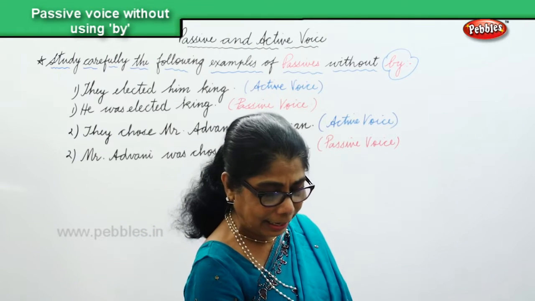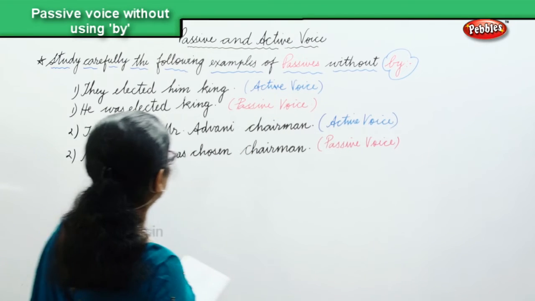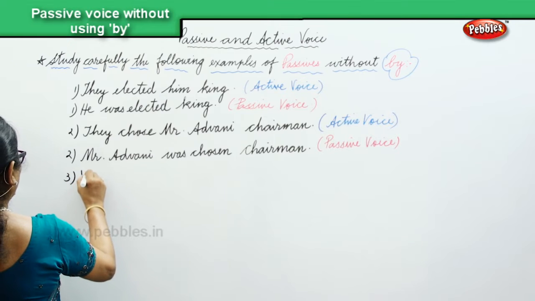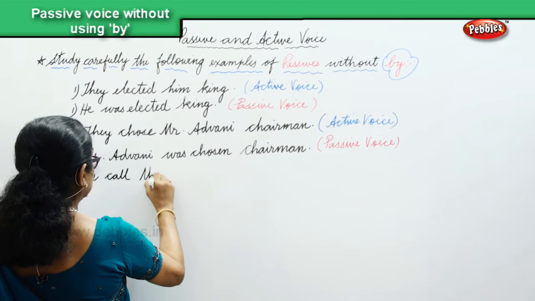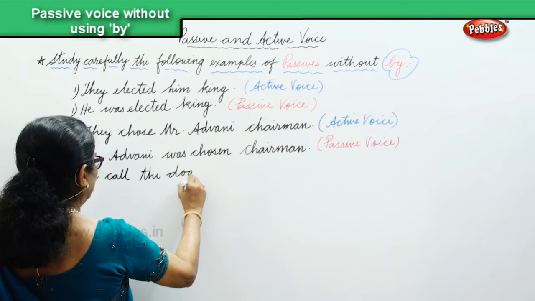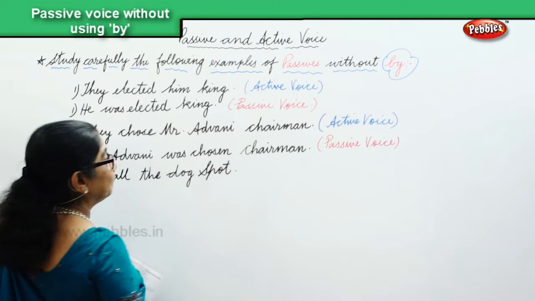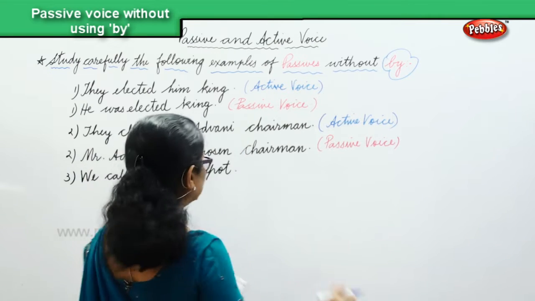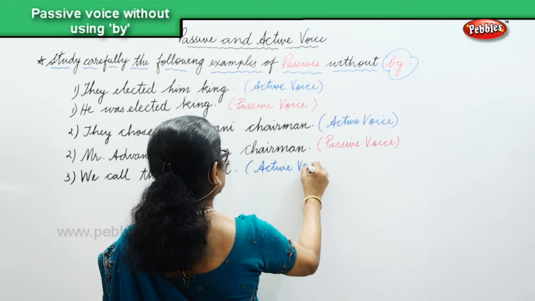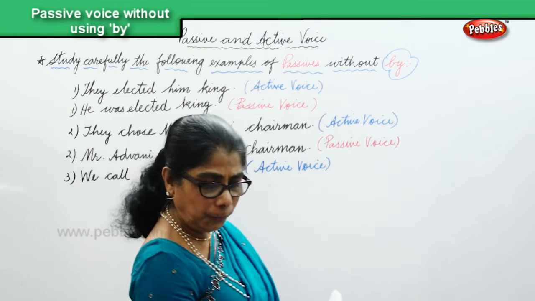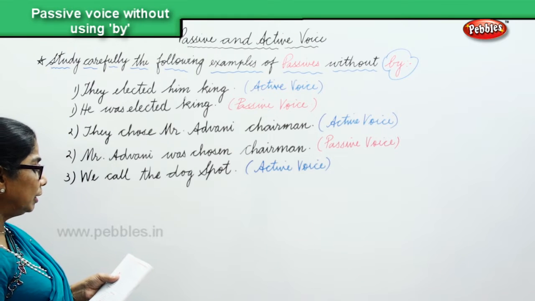Let's look at another sentence I have. We call the dog Spot. That's the active voice. Okay, now we're changing that into passive without by. Let's see. The dog is called Spot.